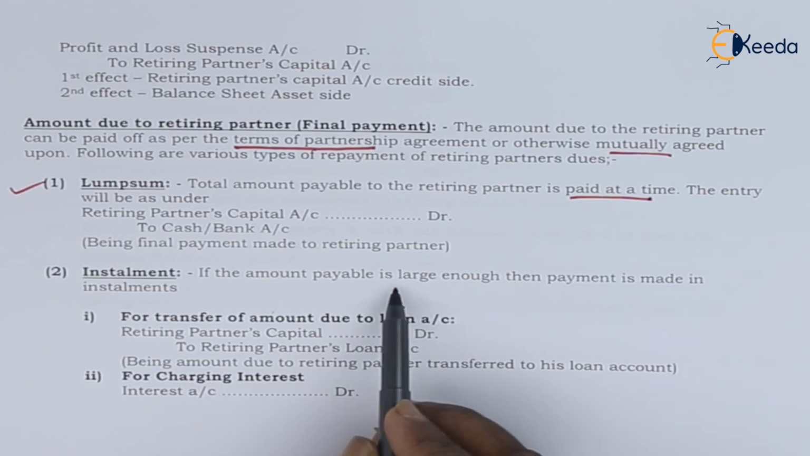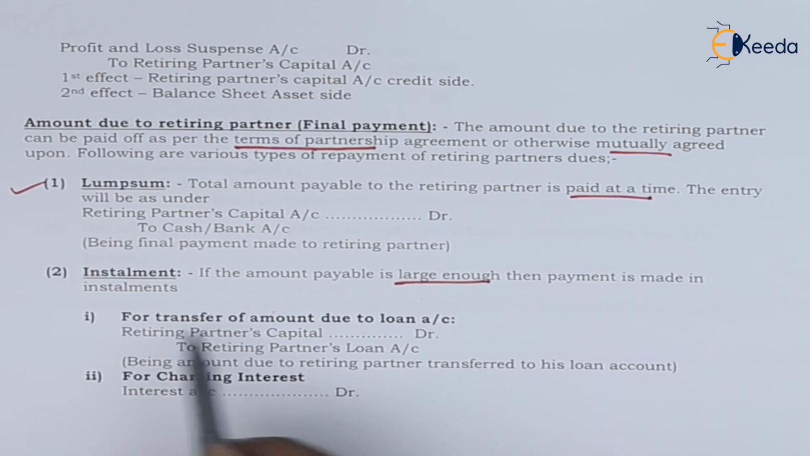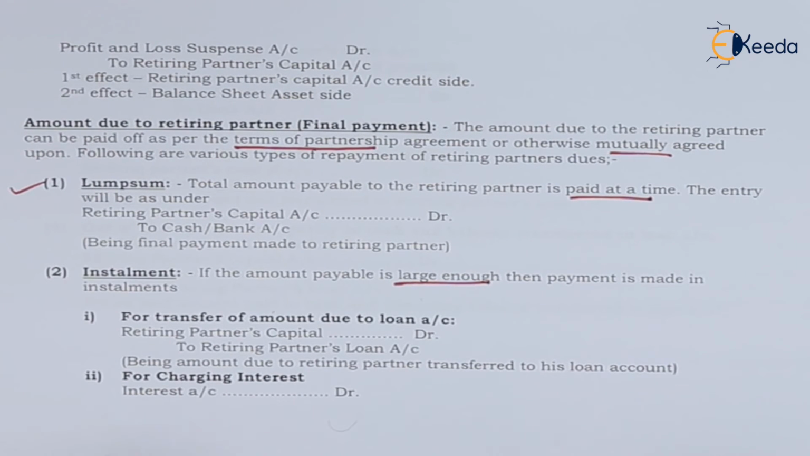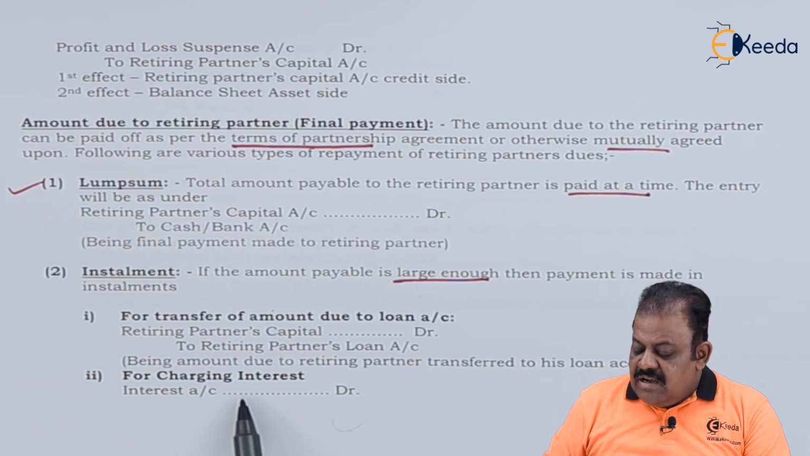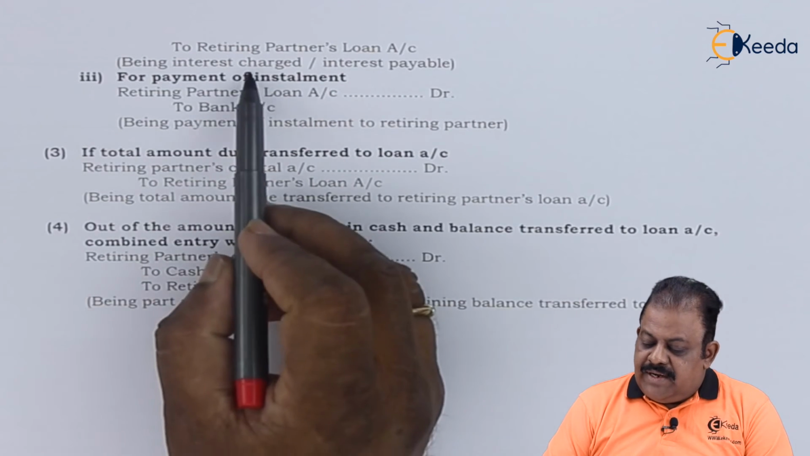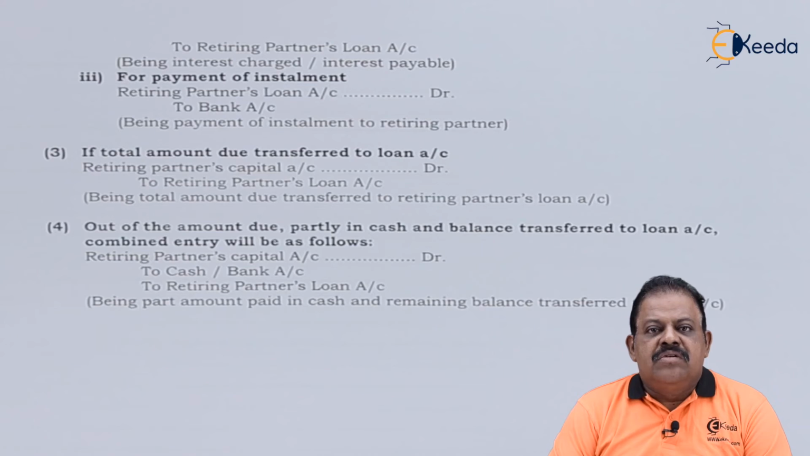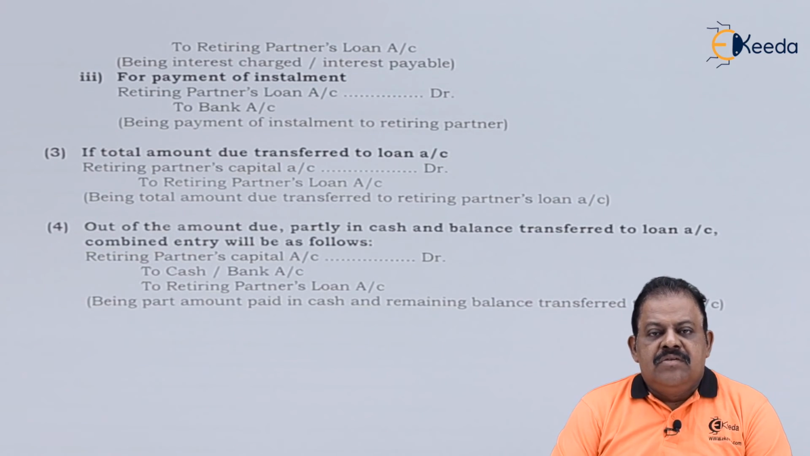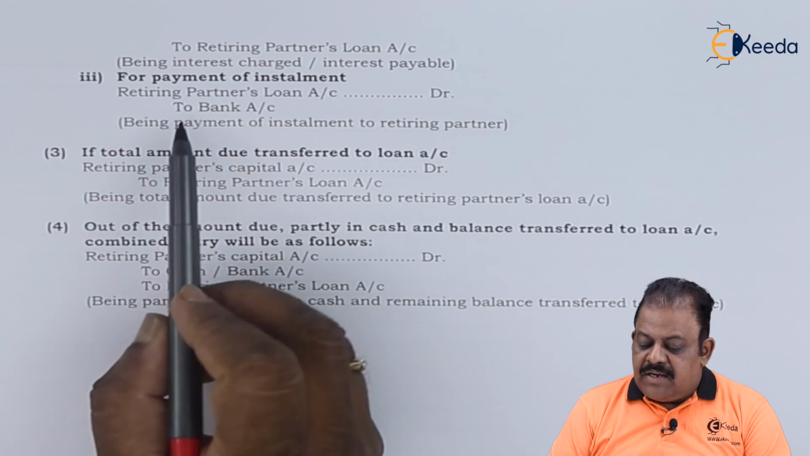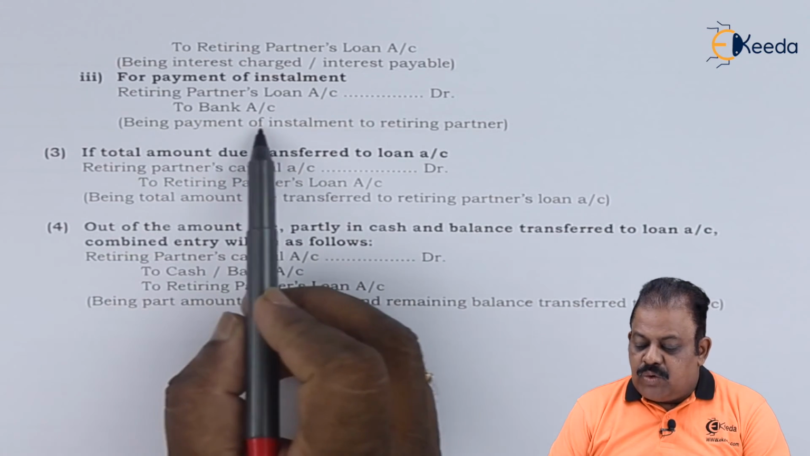Installment. If the amount payable is large, then payment is made in installments. For transfer of capital due to loan account, retiring partner's capital account debit to retiring partner's loan account. For charging interest on such amount payable, the entry will be interest account debit to retiring partner's loan account, being interest charged or interest payable. For payment of installment, retiring partner's loan account debit to bank.